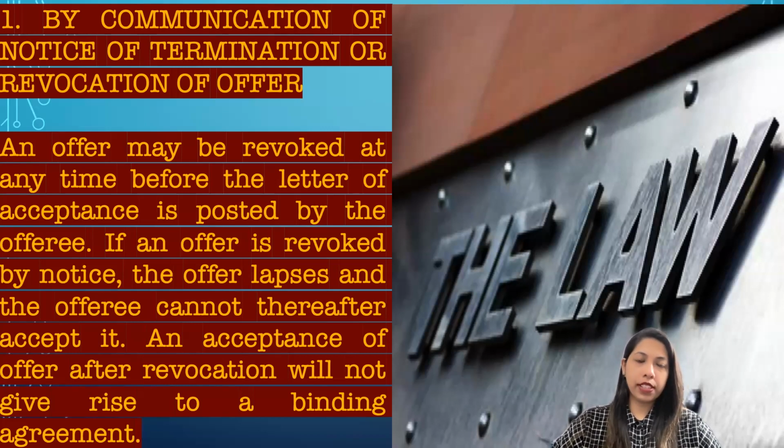So how is it possible? An offer may be revoked at any time before the letter of acceptance is posted by the offeree. For example, I am the offeror and I have given an offer to the offeree. Before the offeree communicates the acceptance to me, I have time to cancel the offer I have given. That can be done by communication of the notice of termination or revocation of the offer. So that is the first mode of revocation of the offer.